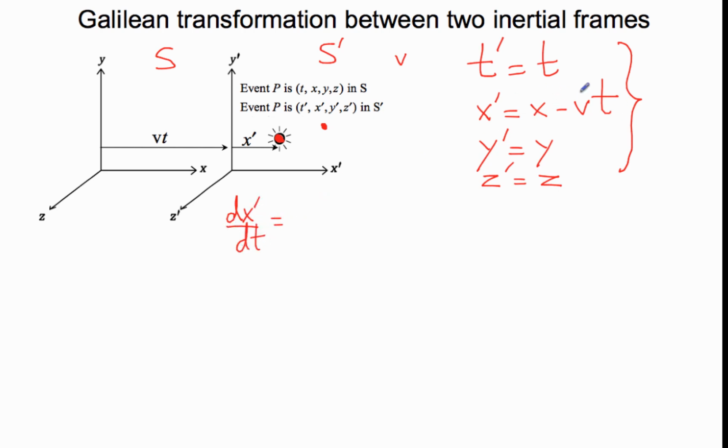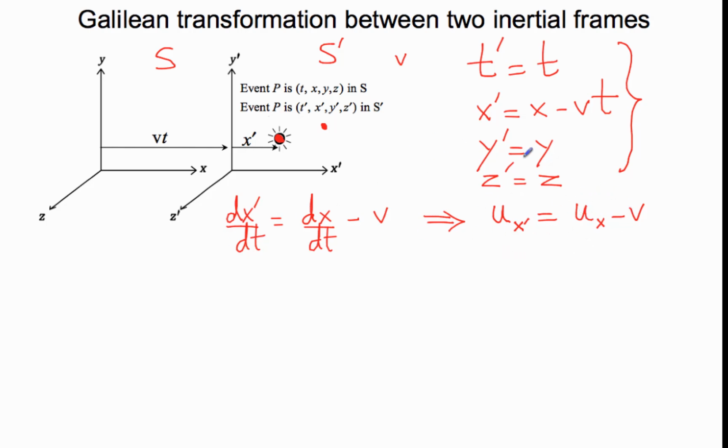And this from here is dx by dt minus v. What does that tell us? That the speed that is observed in the S prime frame, let's call that ux prime, that's equal to the speed observed in the S frame minus v. And so we have a relation between the speed observed in the S prime frame and the S frame.